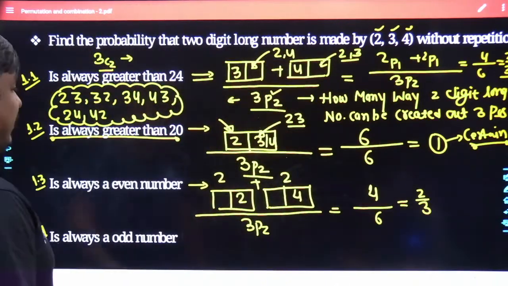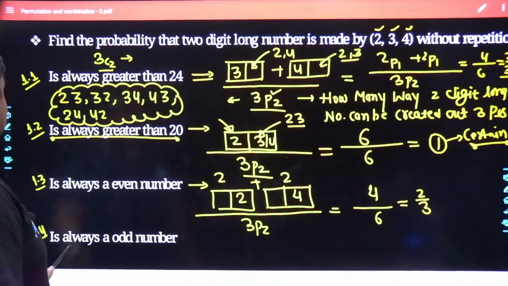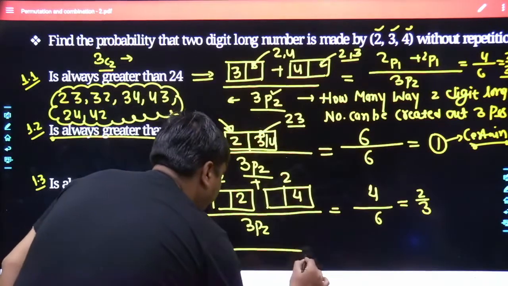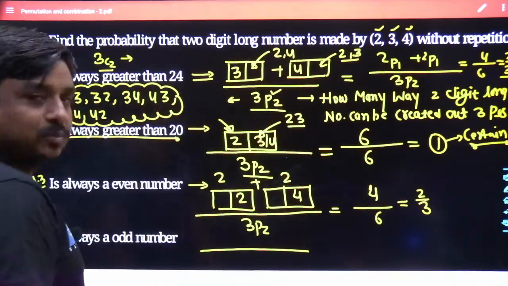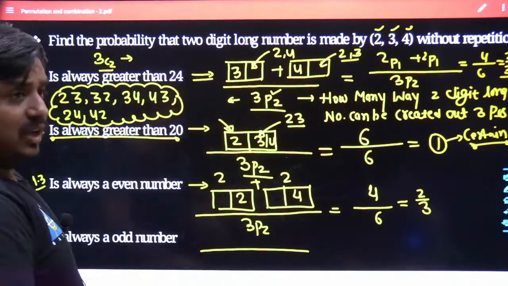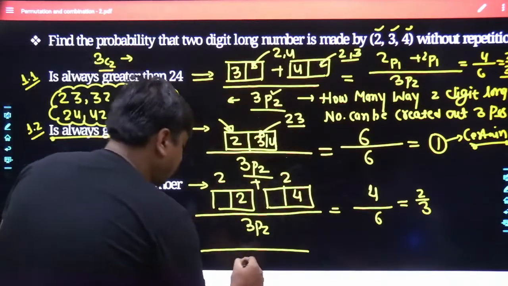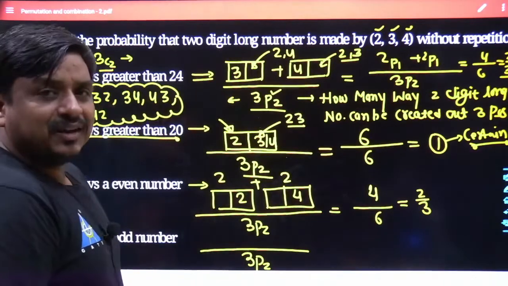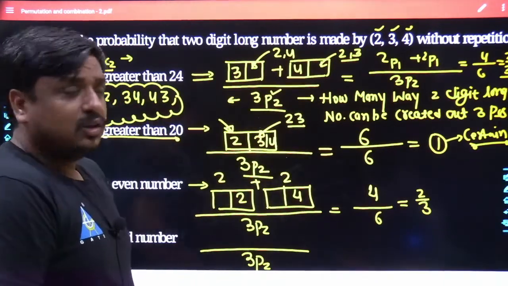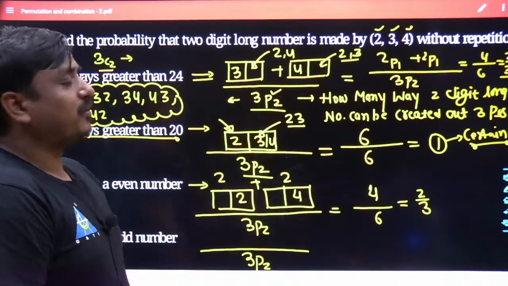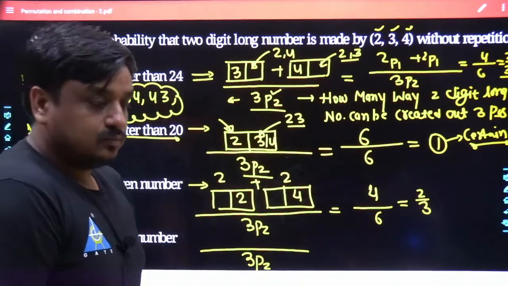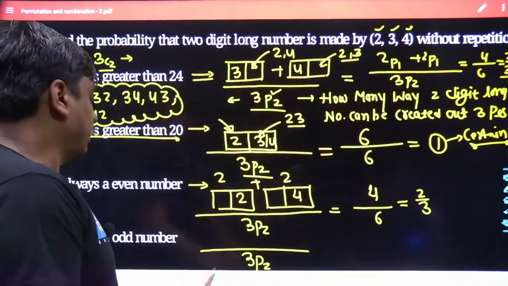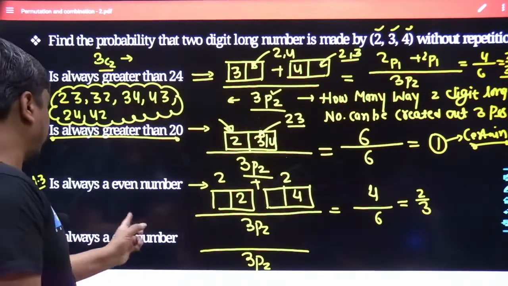Yes. So the answer is going to be 2 divided by 3. In the same sequence, the number is always an odd number. Still, the number of ways the 2-digit number can be fabricated out of 3 possible digits is simply going to be 3P2. Anyway, till this point everything is okay. Towards the numerator side, we would be in search of the total number of favorable conditions.